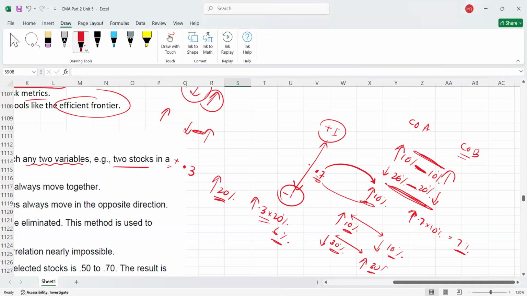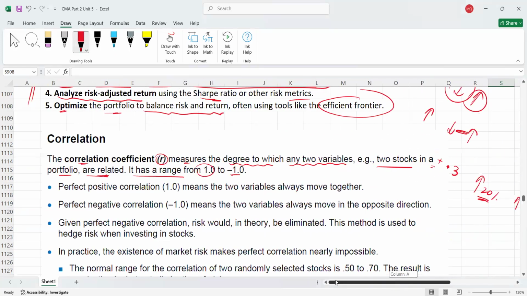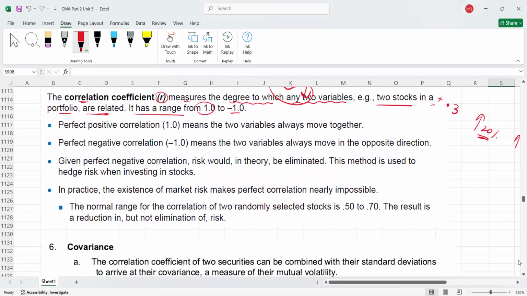Understood? So when you are choosing diversification, mostly we try to select the securities with inverse correlation, because if one security is performing badly, the other may perform well. Understood? But if you choose investments in the portfolio with positive correlation, if one goes up, the other will also go up. That's great, every investment is making profit. But if one goes down, the other will also go down. So you will get a loss on your entire investment, right? So this is the concept of correlation, right?